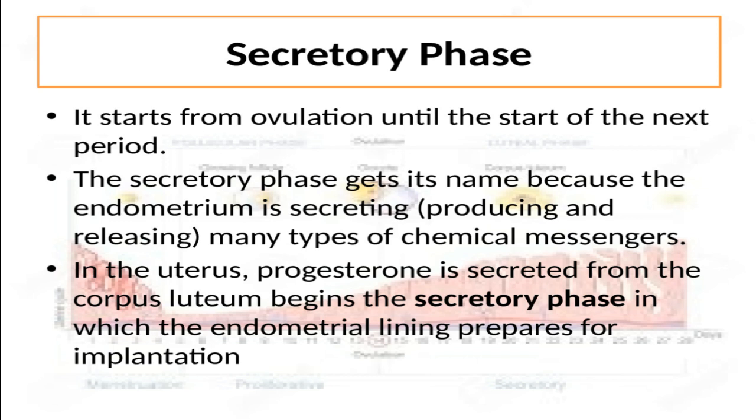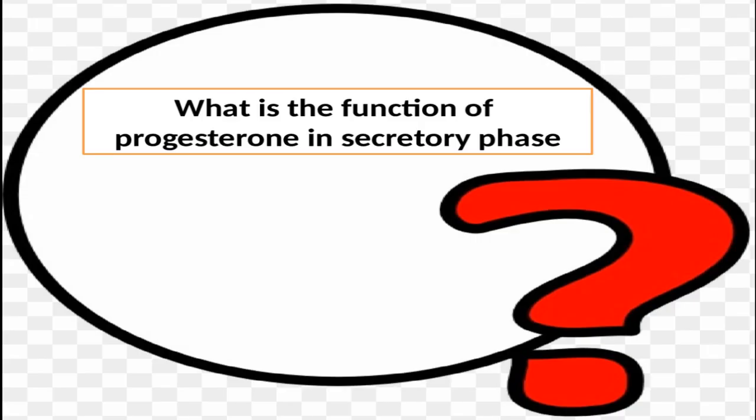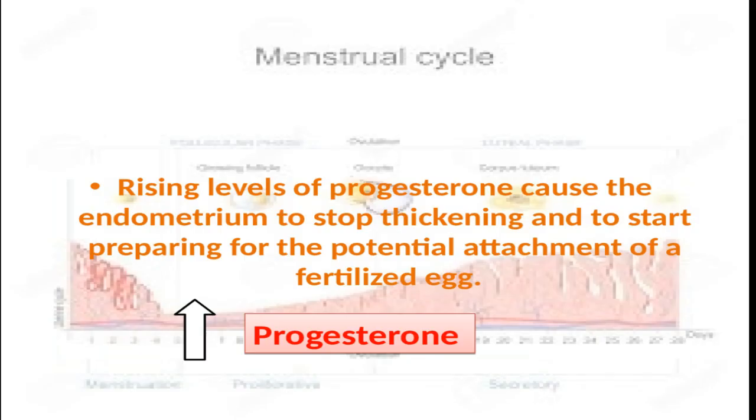In the uterus, progesterone secreted from the corpus luteum begins the secretory phase, in which the endometrial lining prepares for implantation. But before moving on, what is progesterone doing here? Okay, we know that progesterone is starting this phase, but how? As the corpus luteum is now formed, we have supplies of progesterone and, to some extent, estrogen as well.